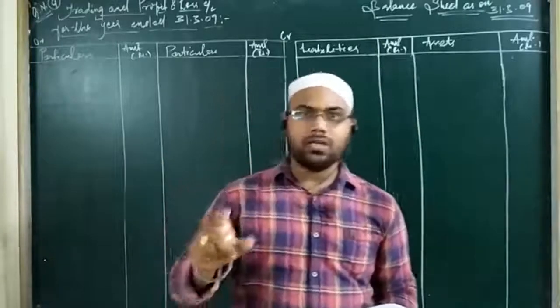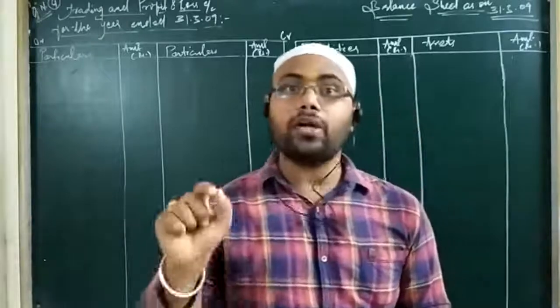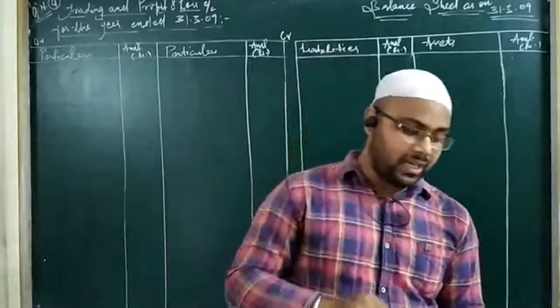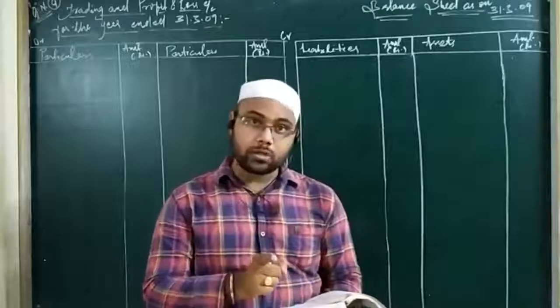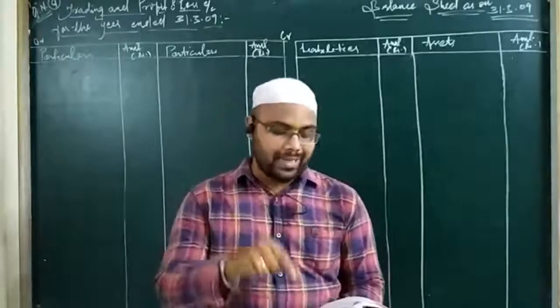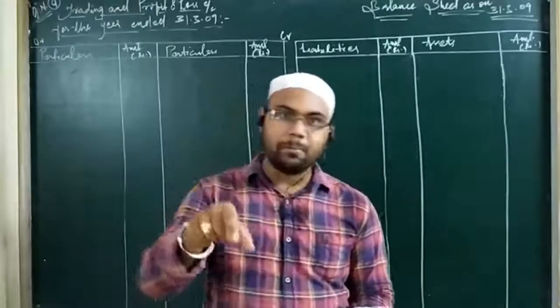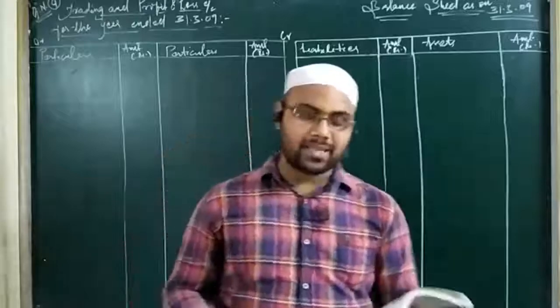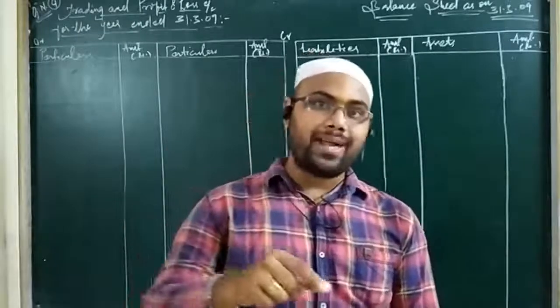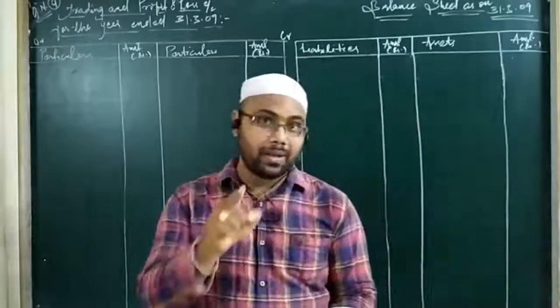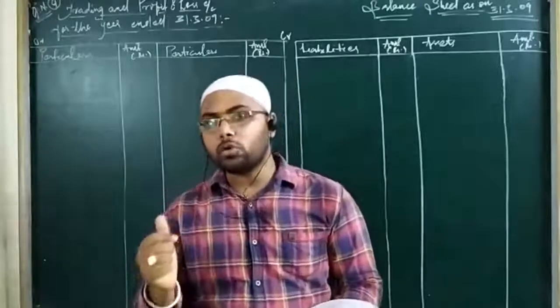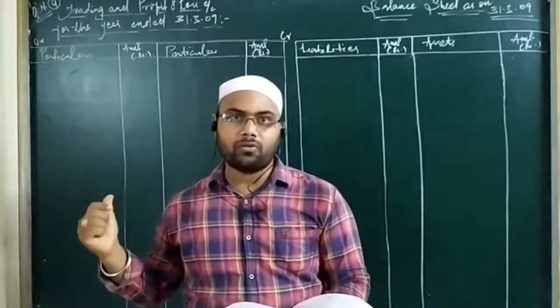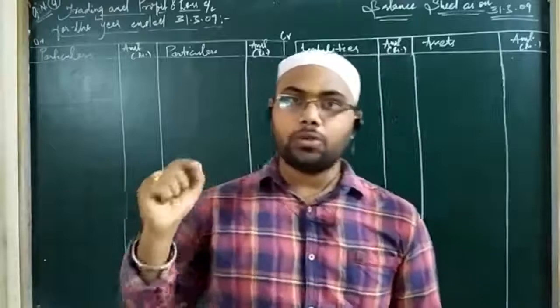Not all items, but major items. So you have to point out those items. I mean to say that the adjustments that are given outside your trial balance in your particular question, not all, but majorly, those adjustments or items belong to some items that are existing inside your trial balance. So always, before going to the solution of this chapter, final accounts with adjustment, you have to point out